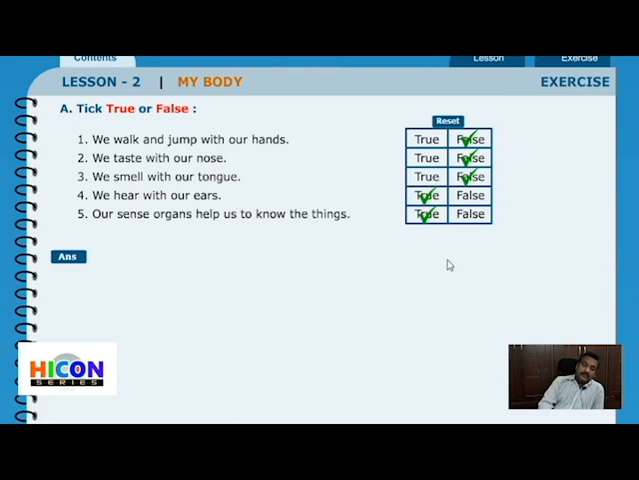So that's it. We walk or jump with our hands is wrong because hands are not used for jumping and walking. We use legs for that. We taste with our nose is false, because the nose is used for smelling and the tongue for tasting. We smell with our tongue is false because we smell with our nose. We hear with our ears is right, and our sense organs help us to know the things around us is also true. I'll give you a minute to read and understand these sentences.